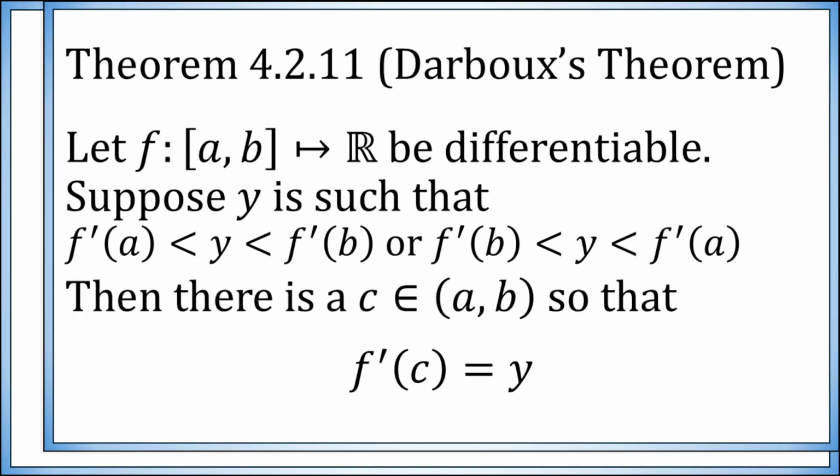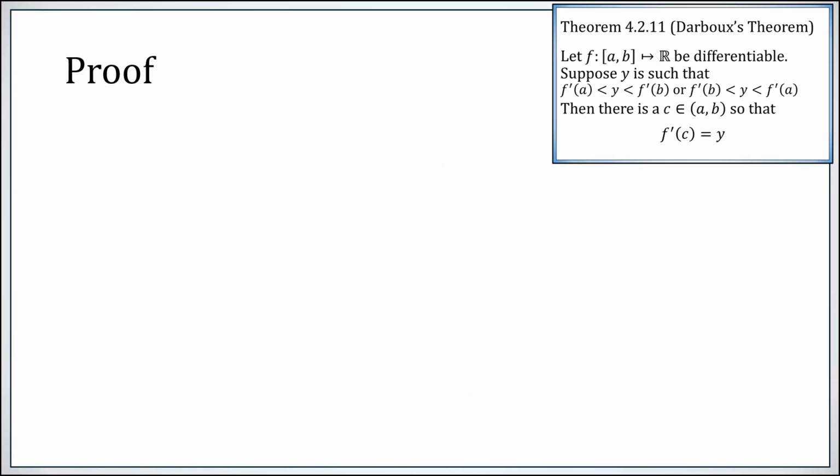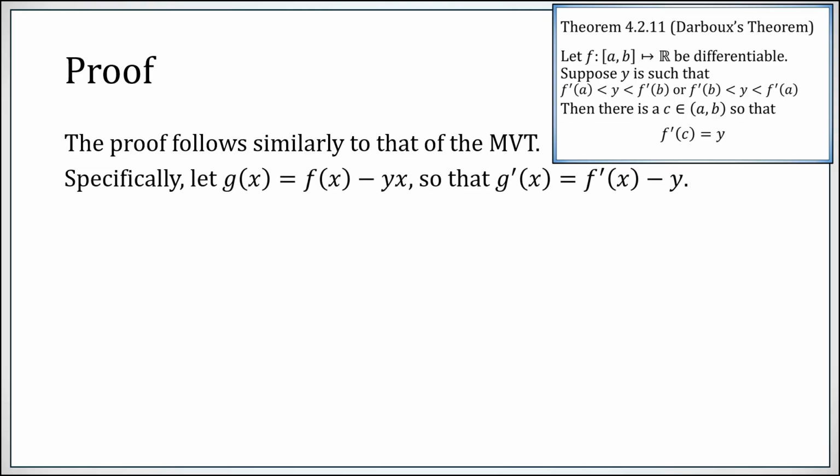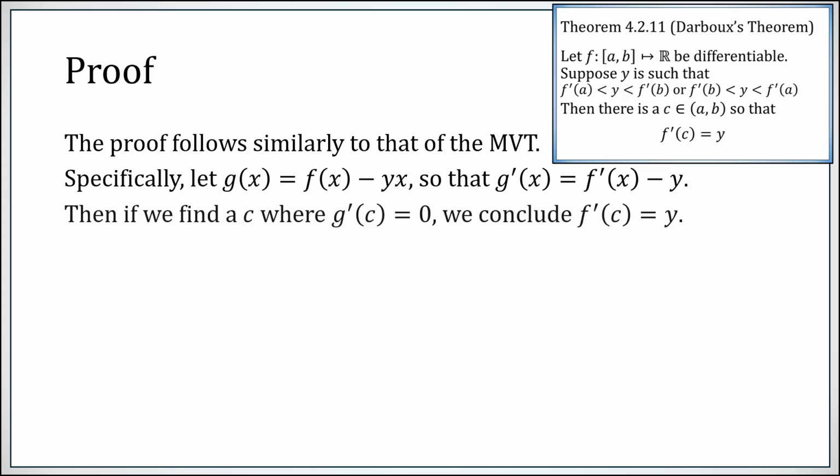Well then, how will we prove it? More or less the same way we proved the mean value theorem. Specifically define a new function g to be f of x minus yx. Remember, y is just a constant in this setup to Darboux's theorem. So g of x is our differentiable function f minus a constant times x. So its derivative is just f prime minus that constant y. We were trying to find a place where f prime equals y. Now note, if f prime equals y, g prime equals 0, and vice versa.